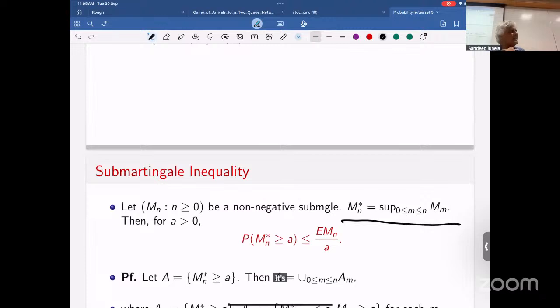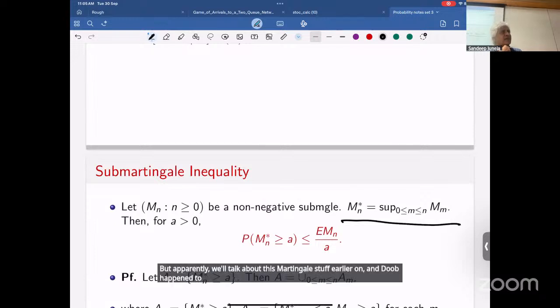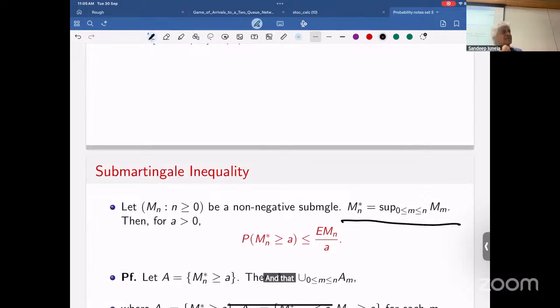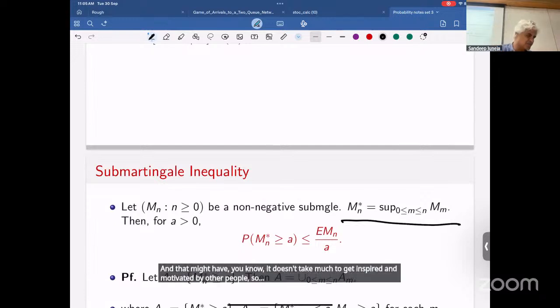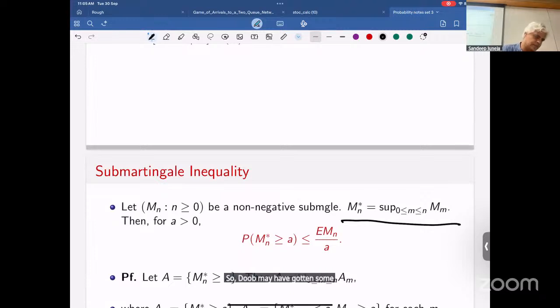The super-martingale inequality is Wheel's, Ville's. And even now people say it's interesting stuff. Maybe Sarvesh knows more about this. But apparently Wheel talked about this martingale stuff earlier on, and Doob happened to see something from there. It doesn't take much to get inspired and motivated by other people. So Doob may have gotten some of the ideas from here. But it's such a fascinating topic that one talks about these things.